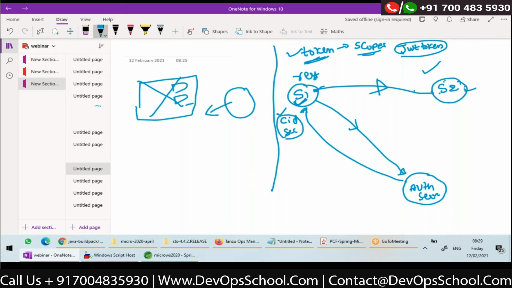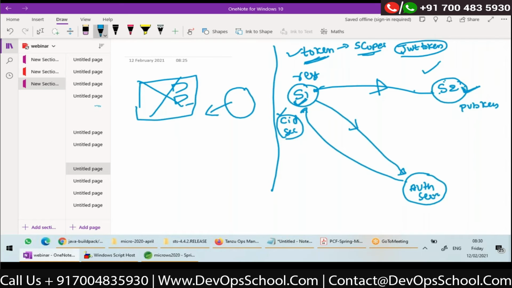If this token is of type JWT, S2 itself can validate whether the token is valid or not, if service 2 has the public key of the authorization server. So S2 will be able to validate the token, and if the token is valid, it can have some configuration to check.